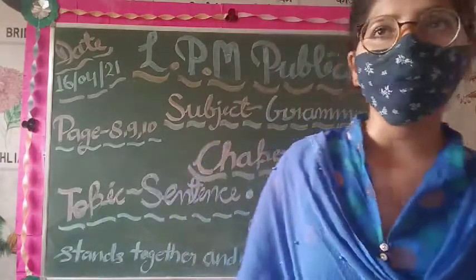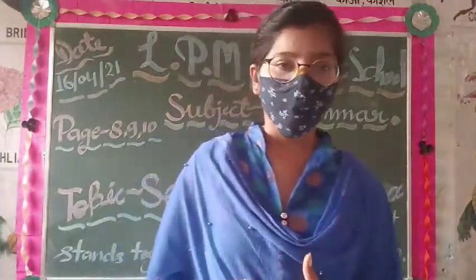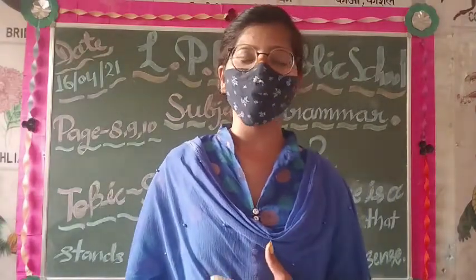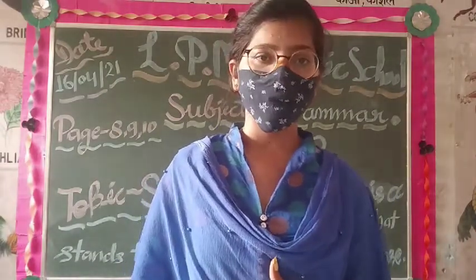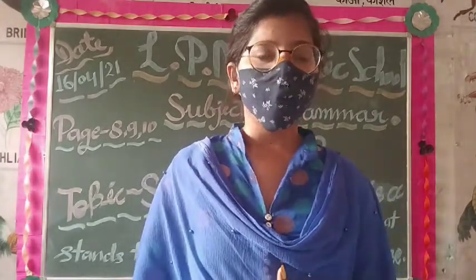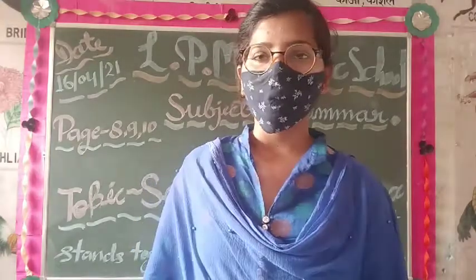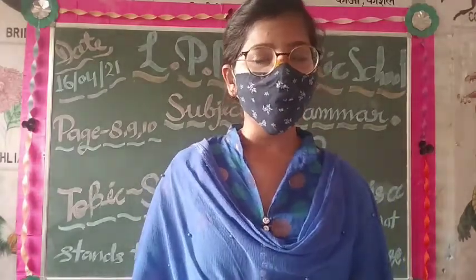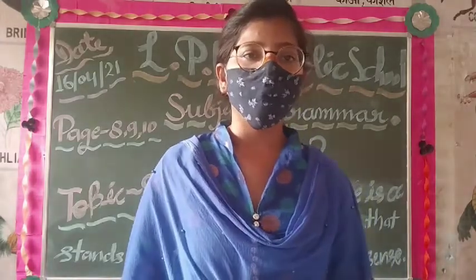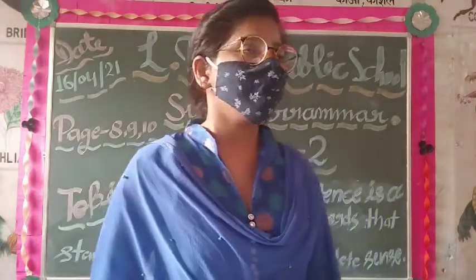A sentence is a group of words which makes complete sense. As an example, the peacock is a very beautiful bird. In this sentence you can see the T is a capital letter and it ends with a full stop.